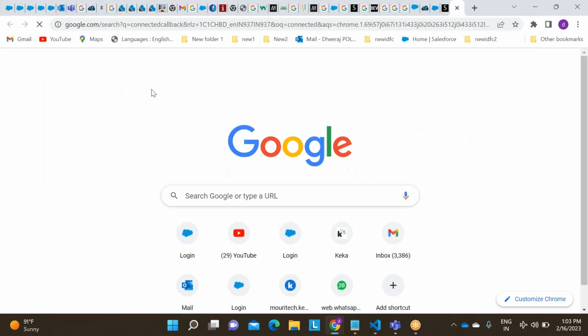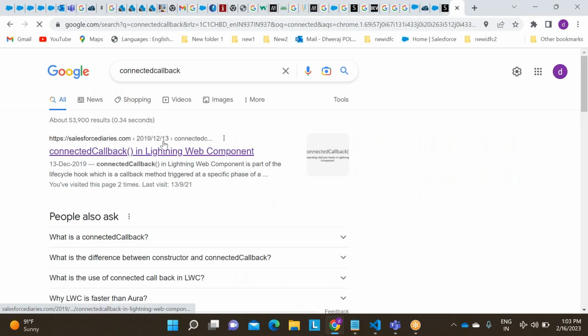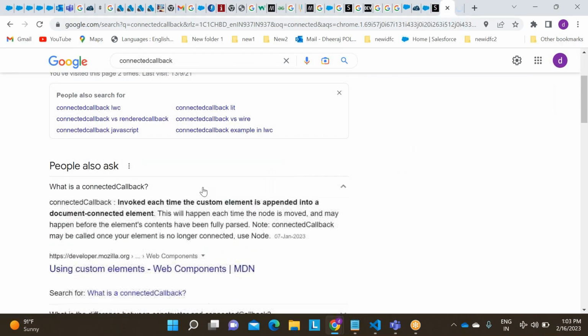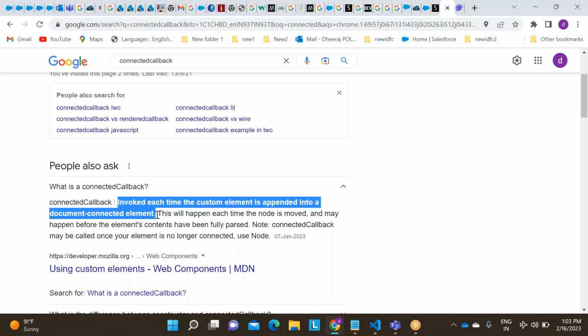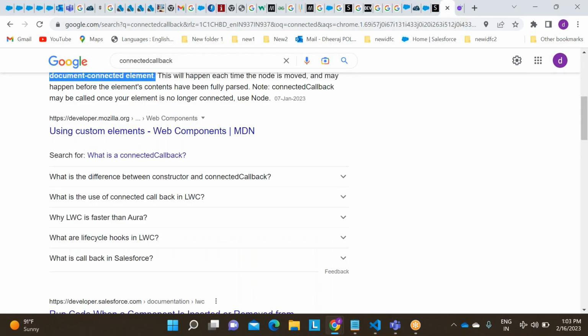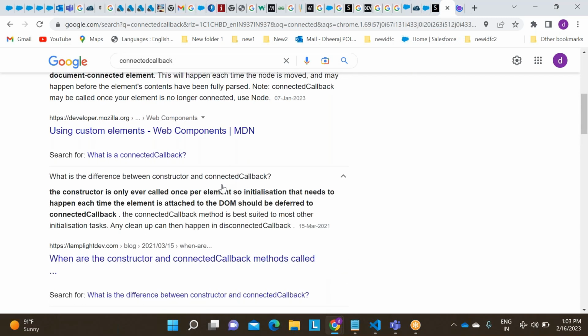Callback. Invoked each time the component element is appended into the document. Connected document element is nothing but DOM. Whenever you are inserting the component into DOM, see, this is the difference.